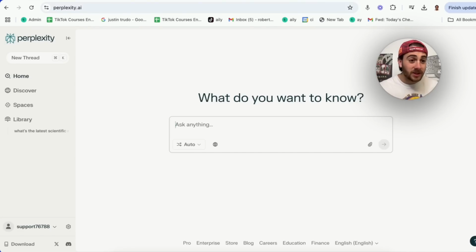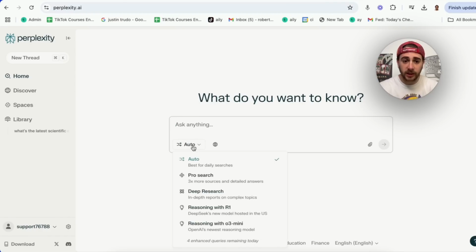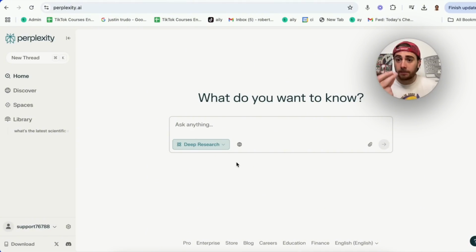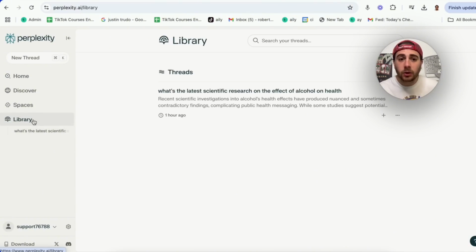Okay, so using this feature is actually going to be incredibly easy. All you have to do now is literally just come over here. You're going to change this from auto to deep research, and boom, this is going to be able to do deep research for you. Now, the other thing that you will want to note is whenever you do deep research, it is going to pop up in your library under here.